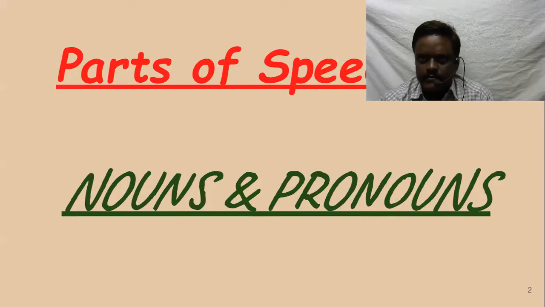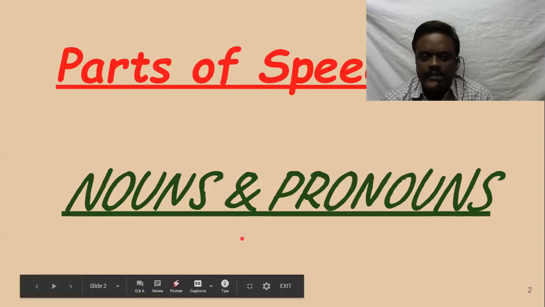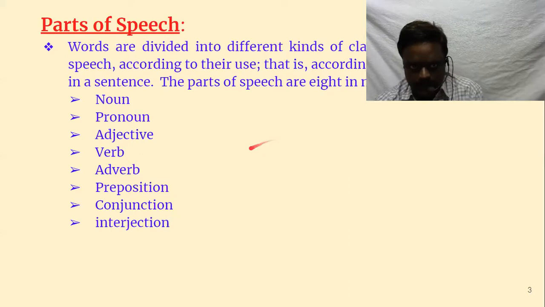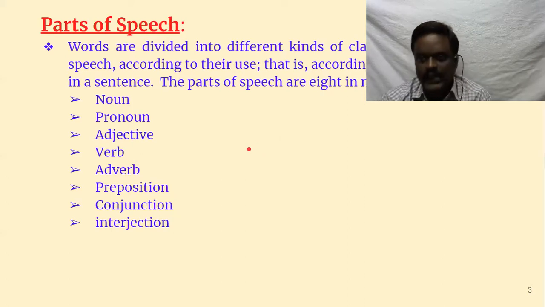So as I told you, it's going to be the second video on parts of speech, and in this video we are going to learn in detail about nouns and pronouns. In the last video, we learned that there are 8 kinds of parts of speech or classes of English words. Words are divided into different classes called parts of speech according to their use, that is, according to the work they do in a sentence.